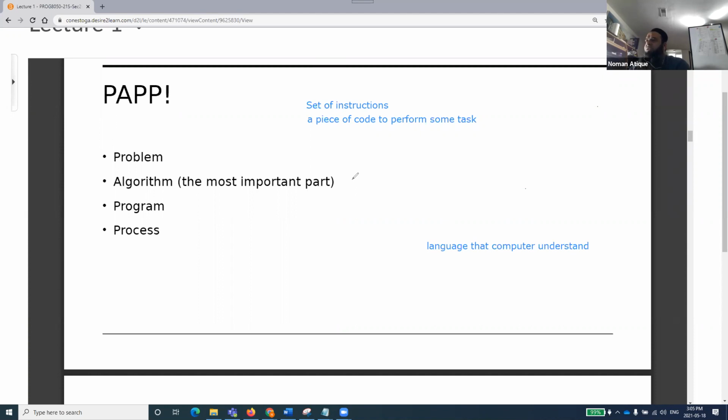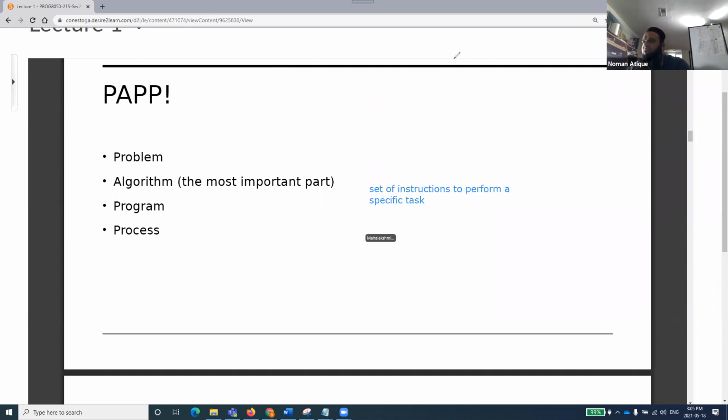Okay, I need one more definition from anyone. Write down a definition. No one is coming up. Okay, anyhow, no problem. But what I can do is, with a single click, I can just remove all those, right? Good. Set of instructions to perform a specific task. Thank you very much. Someone has shared that. I really appreciate that. Now I'll be deleting that. So this is something that I've added for you, that you can stop annotating now, but you can use this annotation feature if you want to write something on my screen.